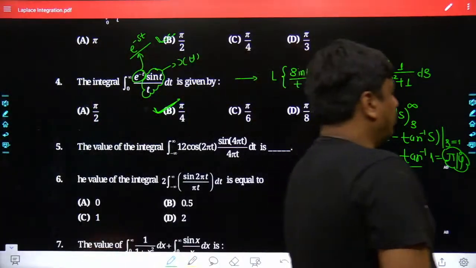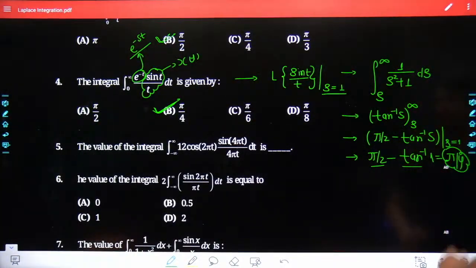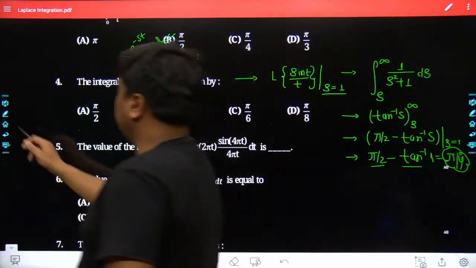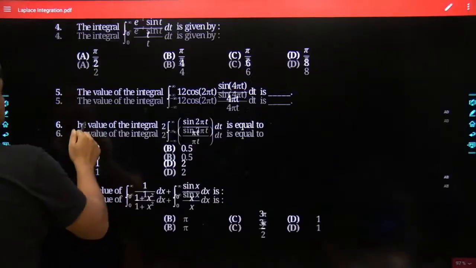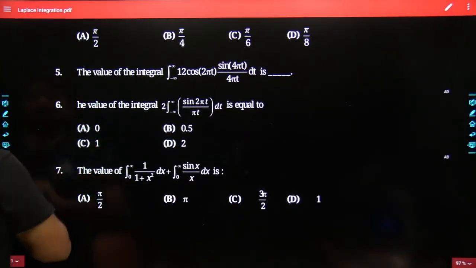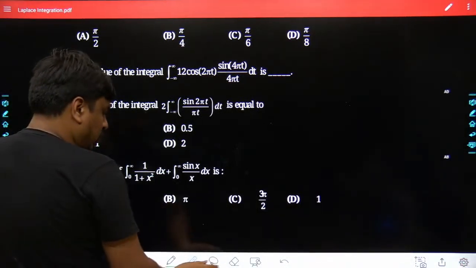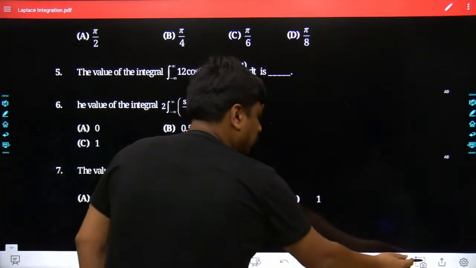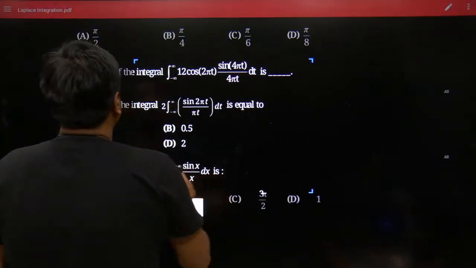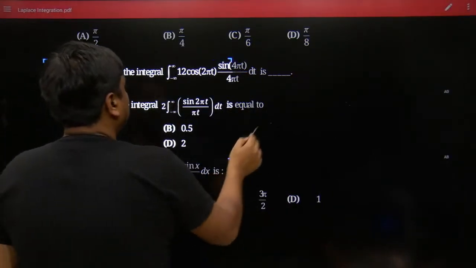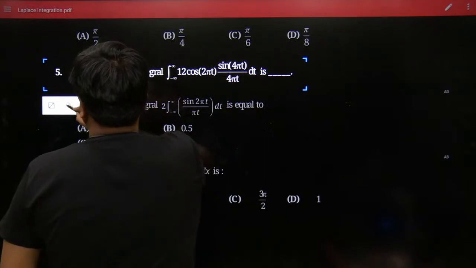Agreed, no? Till this point I don't find any of the students would have any sort of doubt. In the same sequence, let me move forward. The fifth question is a bit calculative in nature, but still you would be able to correlate this problem from the Laplace form of the integration. So let me bring this problem towards the working board, and we would try to knock this problem off there.